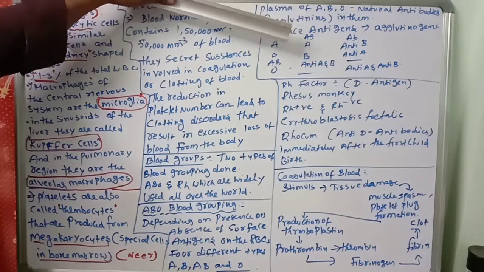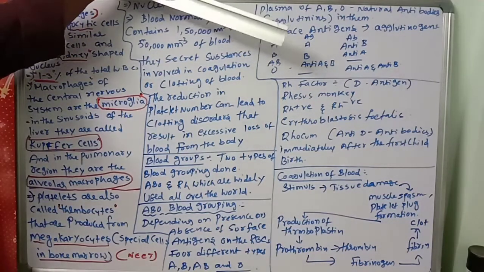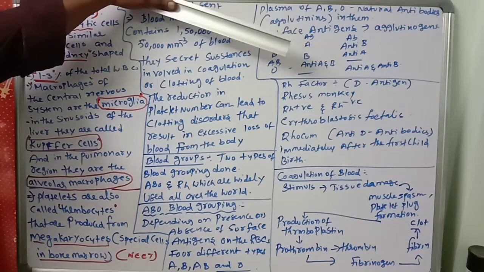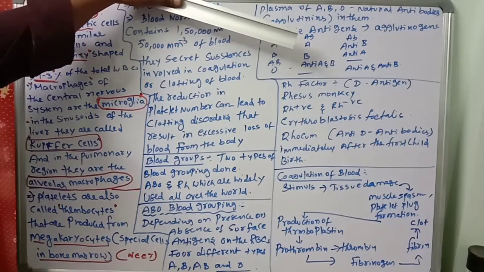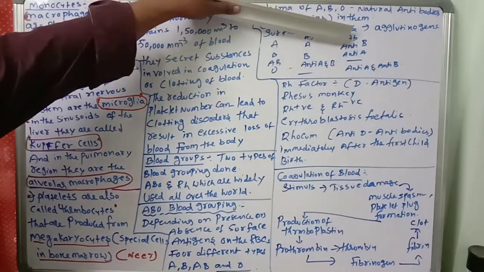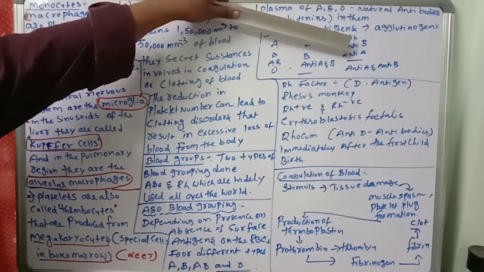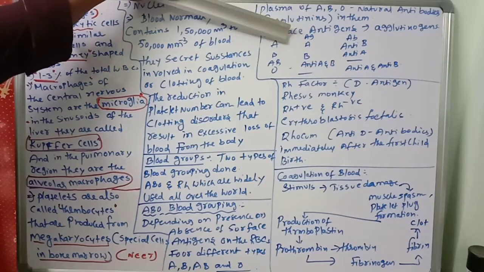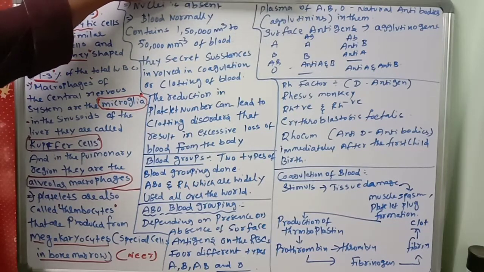For example, the agglutinin acting on agglutinogen A is called anti-A, and the one acting on agglutinogen B is called anti-B. So there are agglutinins like anti-A and anti-B.